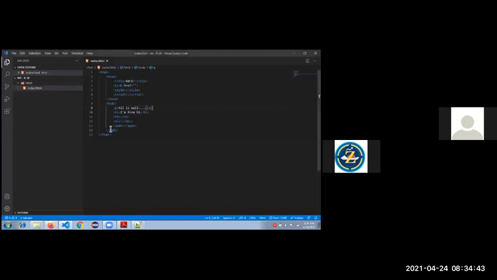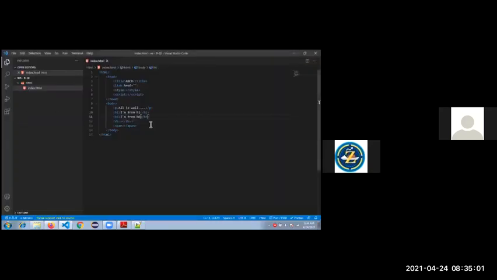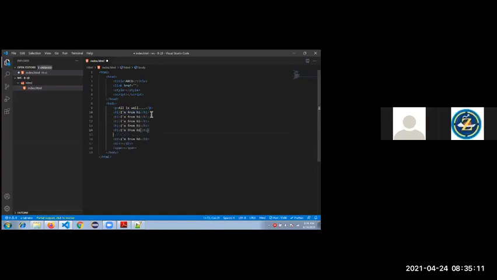Then what is the difference with h6? I am from h6. See, it's a very small font size, but it's bold. In between, we have the h2, h3, h4, h5 tags.